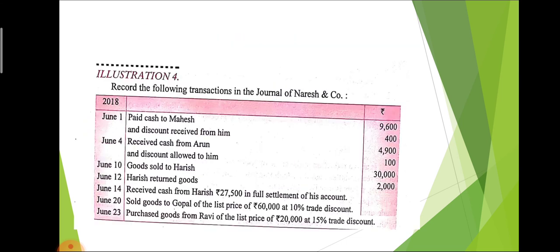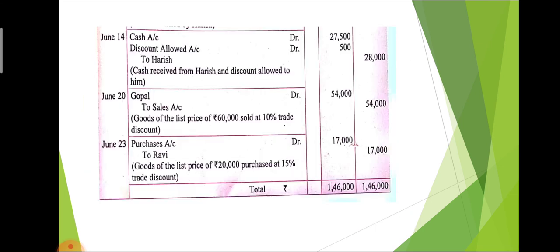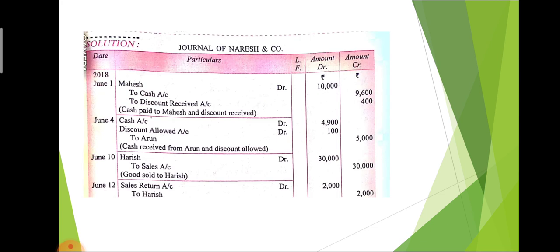The next entry, sold goods to Gopal, that is 60,000 and 10% trade discount. So 60,000 and 10% of 60,000, that is 6,000. So we directly deducted the amount of 6,000. We are not showing it in the journal entry because this is trade discount, and trade discount is not shown in the books of journal. It is directly deducted. So the journal entry will be Gopal debit to sales account by rupees 54,000.